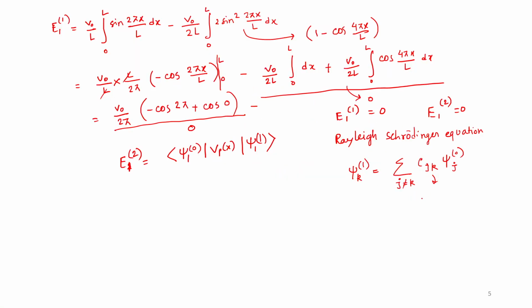So it will be like the CJK part will be, I'm just writing j not equal to k.